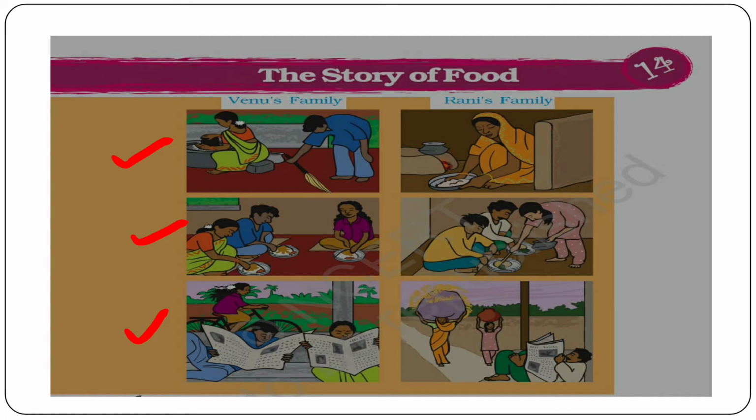Let us see Rani's family. Here Rani's mother is cooking the food. Here, Rani is serving food to her brother and her father. Here you can see the father is reading the newspaper while both Rani and her mother they are doing some work. So, can you spot the difference here? So, let us talk about the two families.